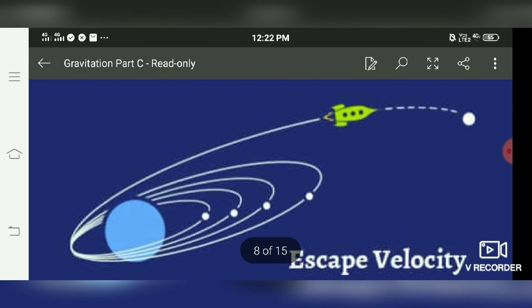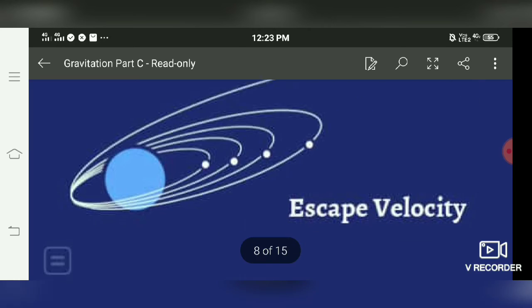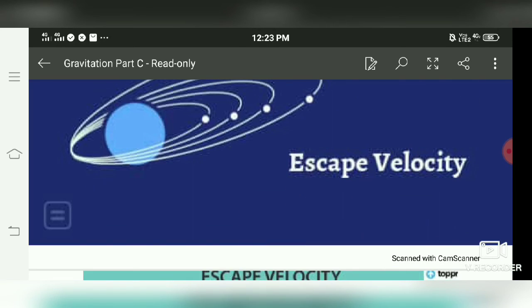Next one is escape velocity. Now if a satellite is to be launched from this Earth, then the velocity with which it must be projected so that it can escape the gravity of Earth is called escape velocity. Due to this escape velocity, most of the gases are not present on the surface of Earth. These are especially the light gases, because their escape velocity is high, so they can escape to the universe or space and do not reside on the surface of the Earth.